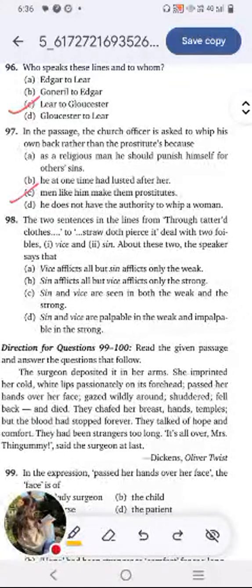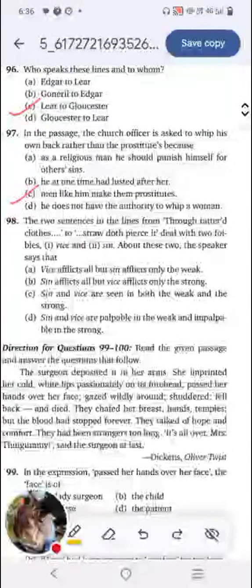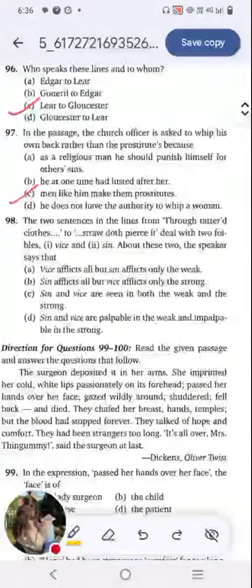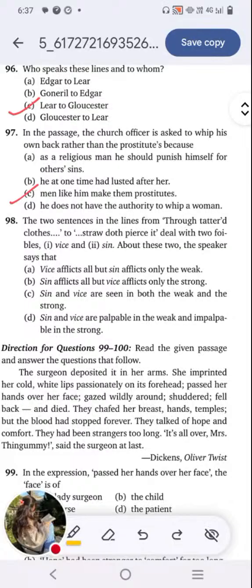Next question. The two sentences in the lines from "through tattered clothes" to "straw does pierce it" deal with two foibles, vice and sin. The speaker says that: option A, vice but not sin afflicts only the weak. Option B, sin afflicts all but vice afflicts only the strong. Option C, sin and vice are seen in both the weak and the strong. Option D, sin and vice are palpable in the weak and impalpable in the strong. I'll give you a minute to answer it.